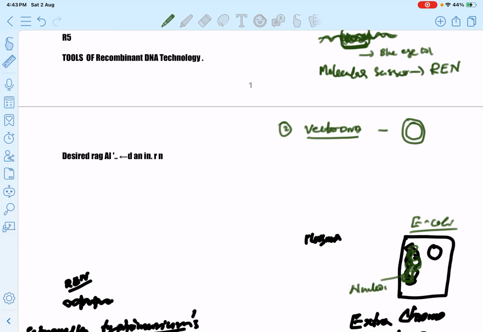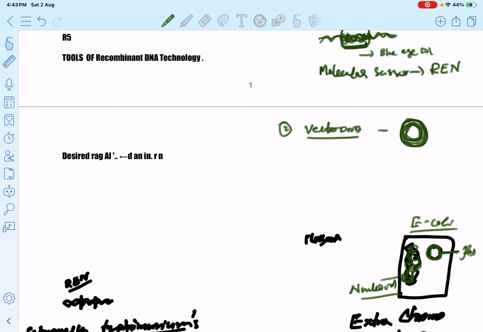Nucleus, not nucleus, nucleoid. And it also possesses extra-chromosomal circular DNA which is autonomously replicated within the host cell. This is known as plasmid. This plasmid is used as a carrier or vector to transfer the desired DNA to the host cell. Okay, so this is the vector.